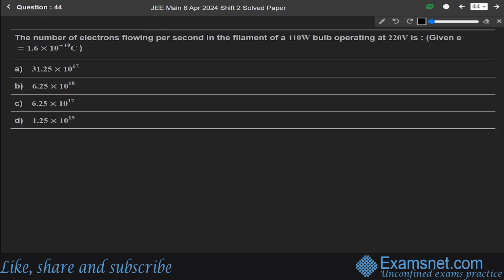Now next question 44. The number of electrons flowing per second in the filament of a 110 watt bulb operating at 220 volt is, okay. So we have to find the number of electrons now. First of all, we know that power is equal to V into I. Power is given as 110. It will be equal to V, 220, into I. So from this I is equal to 110 over 220. So it will be 0.5 ampere.